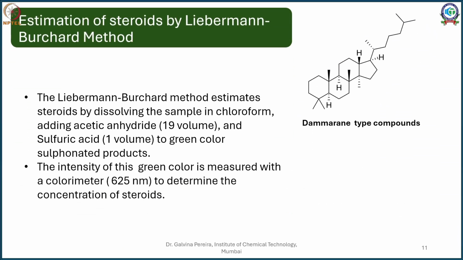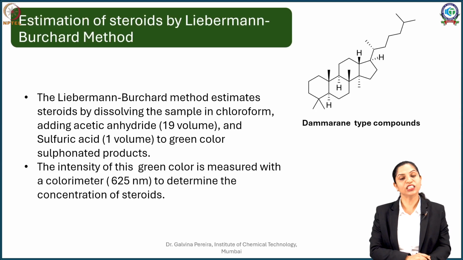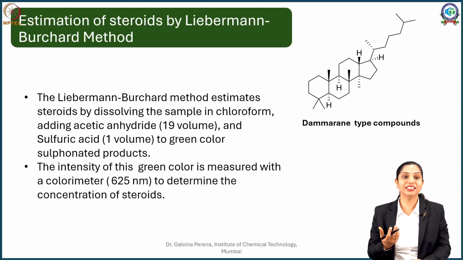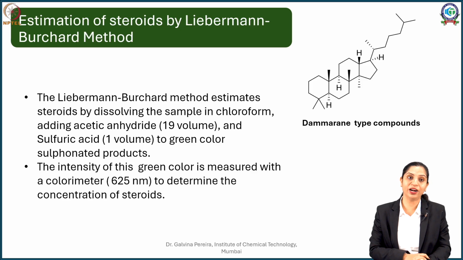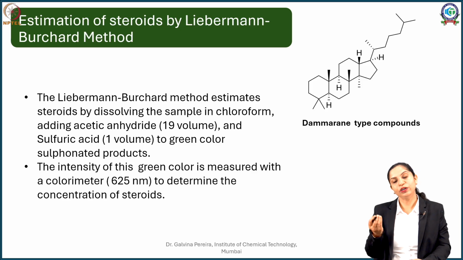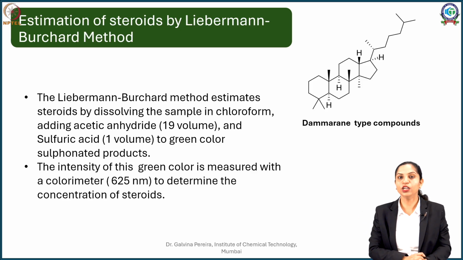Now the next method which is used again is a colorimetric method, and that is for determination of steroids. We can also determine, and this is the same test, you remember your Liebermann-Burchard test, this is the same test. What you are going to do is, but you are going to be a little selective. So you are going to take your steroid containing drug, you are going to extract it in chloroform.